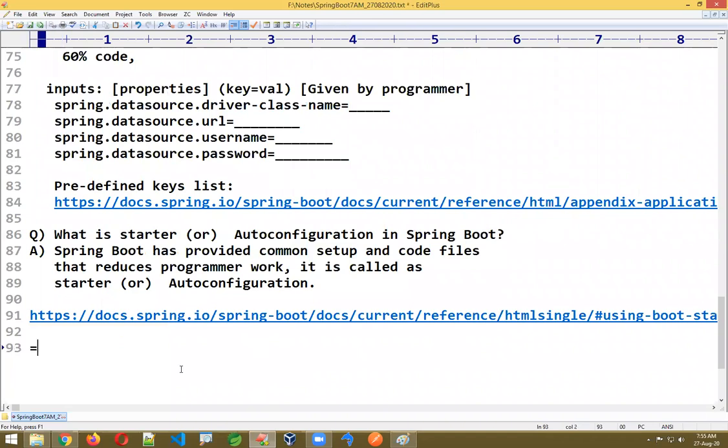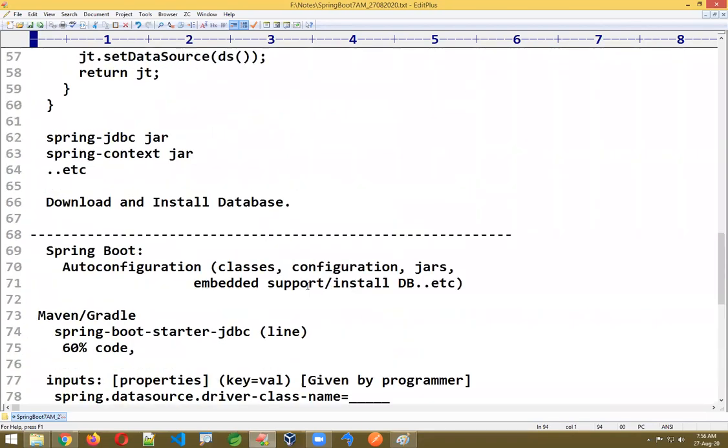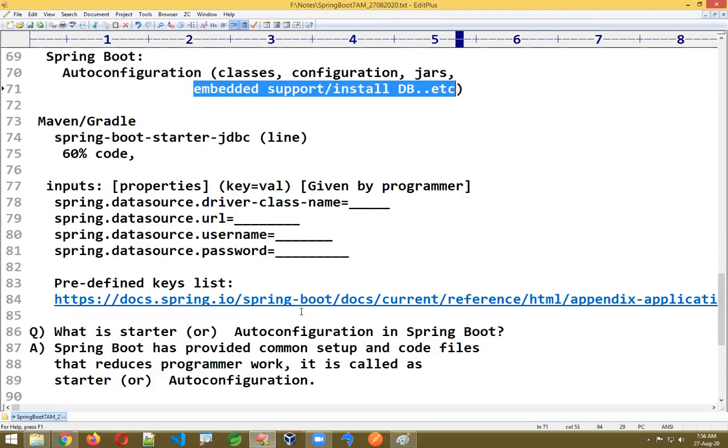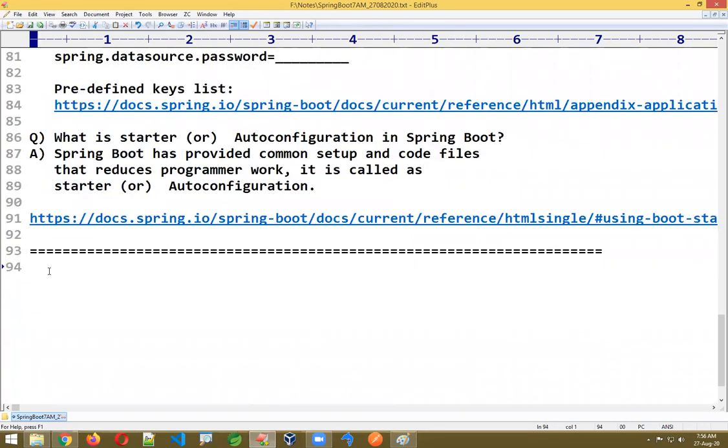So not only this one, even Spring Boot is providing so many features. The first feature I said is auto configuration, right? I'm just giving some points here. Generally, if you want to work with Oracle database, first you need to download the database from the internet or just copy from others. Then you need to install the database. This is what we call an external database. In case of Spring, this is called external.